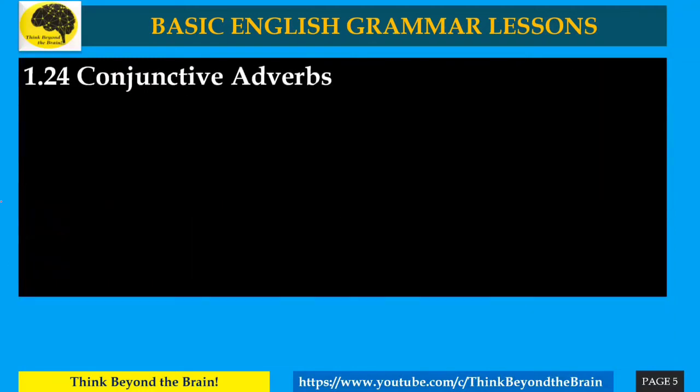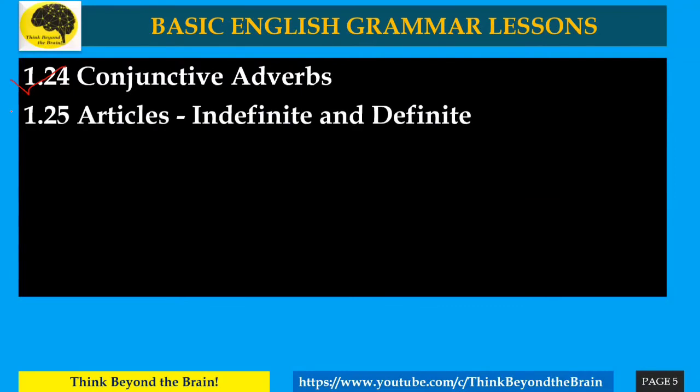Then the 24th one, conjunctive adverbs. Now, conjunctions we know and adverbs we know. So adverbs tell us about nouns and verbs also. Then articles, indefinite and definite. Now articles are the most important thing that we learn from UKG. This is the most important thing in a grammar lesson. So articles. There are two types of articles, indefinite and definite.